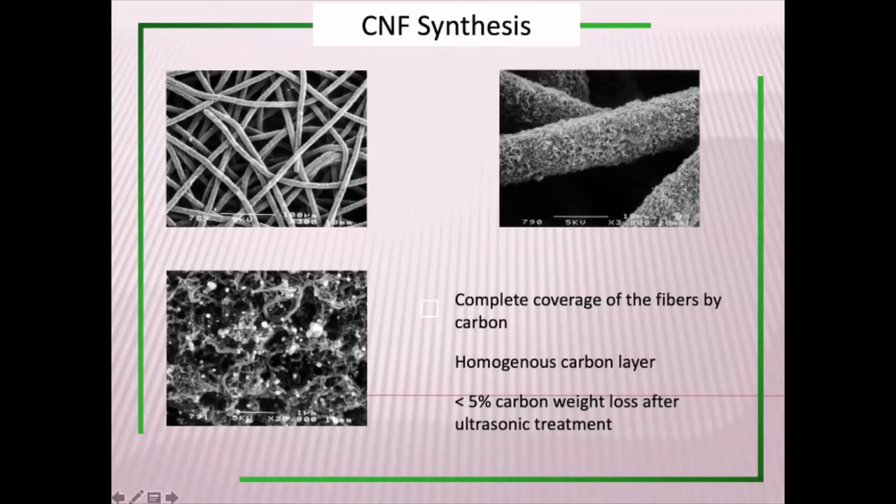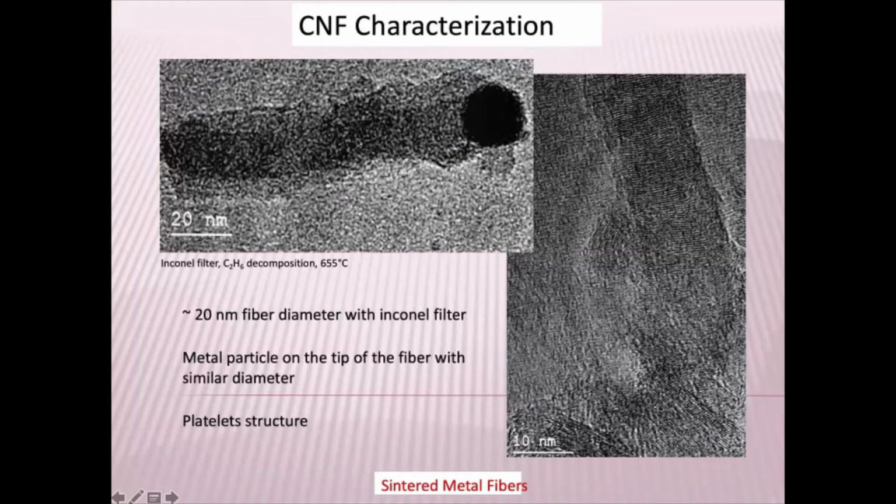If there is carbon available, and you take a closer look, you see this is a nickel nanoparticle of around 20 nanometers. This is the carbon which has grown. I think one can appreciate that this is a fiber whose growth is controlled by this dark spot, which is nothing but the nickel. Because initially we did oxidation and reduction, the 20 nanometer nickel particle was present. So the metal particle shows a tip growth mechanism, and you see typical platelet structures of carbon.